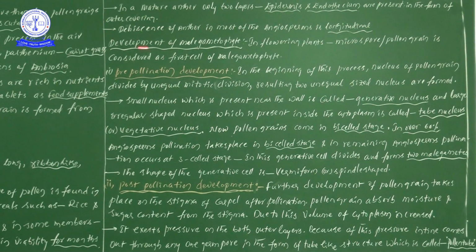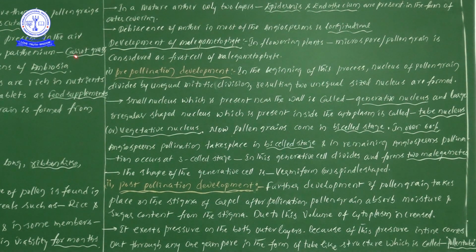Let us read this line once. In a mature anther only 2 layers, epidermis and endothecium, are present in the form of outer covering layers. Why? Because out of 4 layers, during development of the young anther into the mature anther, 2 layers are disintegrated or disappeared. Thereby epidermis and endothecium only are acting as outer covering layers. That is a main important point.